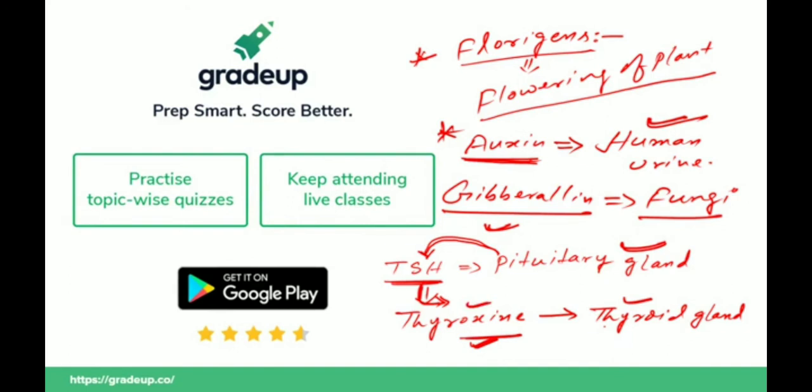Clear or not? Yes, the anti-aging plant hormone is cytokinin, because it takes part in cell division and makes the plant young. Auxin is generated in the plant, but it is also found in our urine. First of all, auxin is isolated from human urine, but actually it is a plant hormone which takes part in growth of the plant. Is it clear or not? So TSH is a hormone secreted by the pituitary which controls the functions of the thyroid gland, or you can say it stimulates the production of thyroxine.